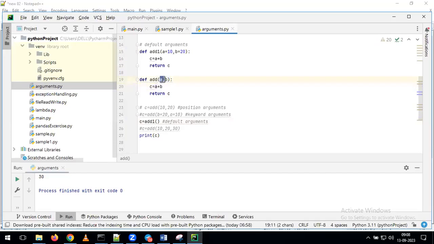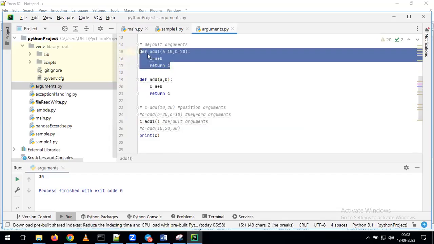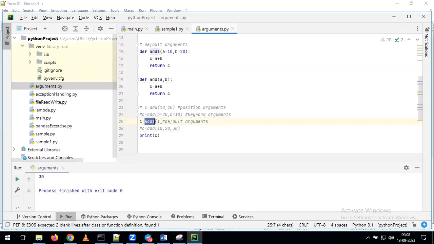Here, I am calling only the arguments, giving it as just a comma b. But coming to here, I'm giving a is equal to 10 and b is equal to 20. Indirectly, we are assigning default values to the arguments. In this function, for a, what value are we assigning? 10. For b? 20. Now, as part of calling the function, if I am not giving any arguments, whatever default values you gave, it will take those values automatically.